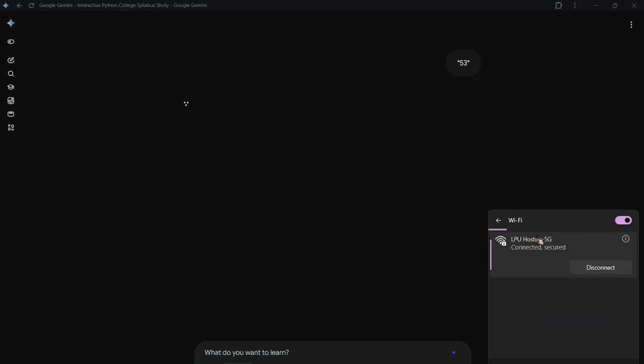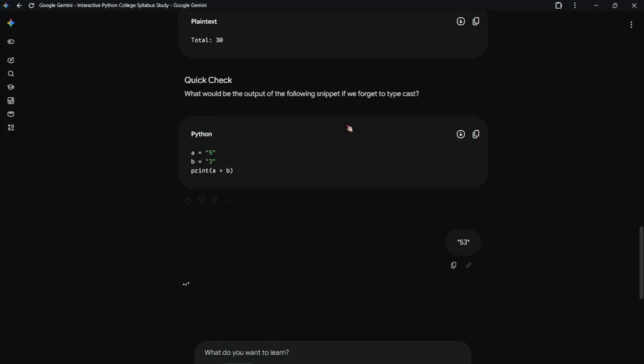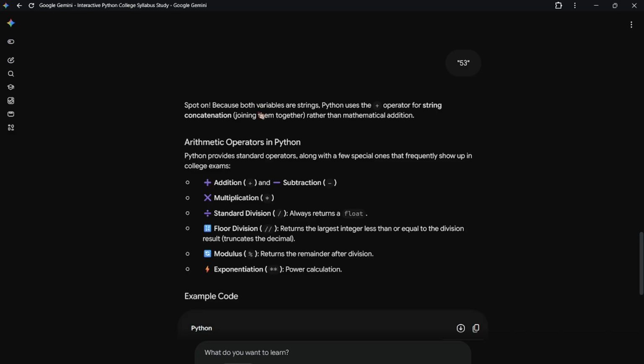Let's wait for it. Basically, I am using my college Wi-Fi. That's why it's a little slow, but it's fine. It is quite faster in the daytime and night also. Sometimes, not every day, sometimes it's not coming. There are issues going on here. That's how life is. We can't do anything about it. Just need to do what we need to do. It's not coming, not coming. What to do now?